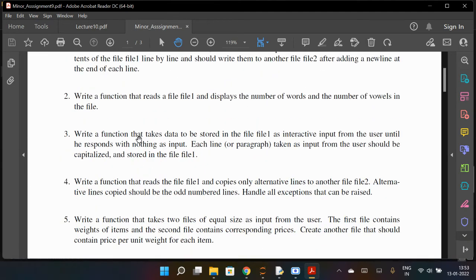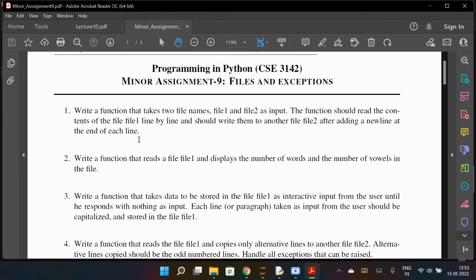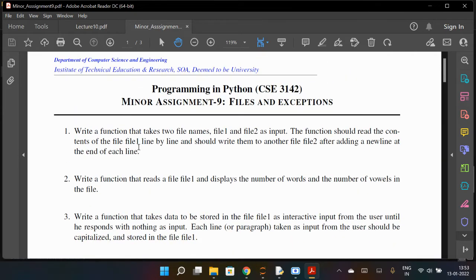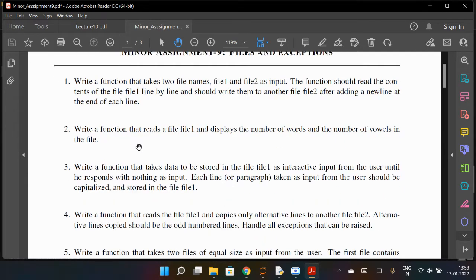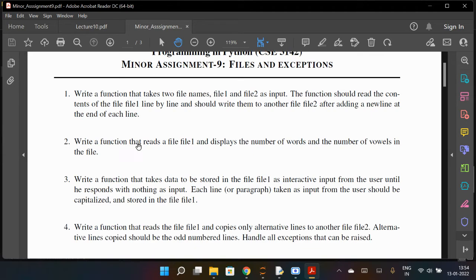So the main part is 1 to 6. In your midsem or endsem I think they will not ask subjective questions, but for the knowledge you have to do it. In the exam they will ask MCQs, but you should have the knowledge of all this.